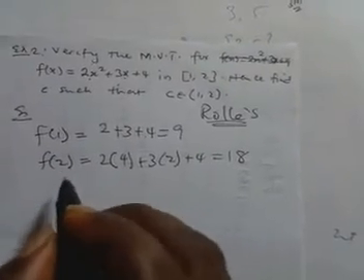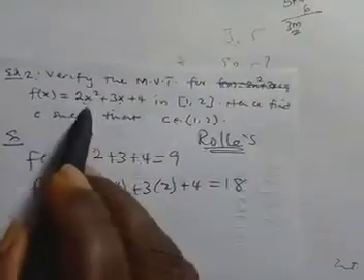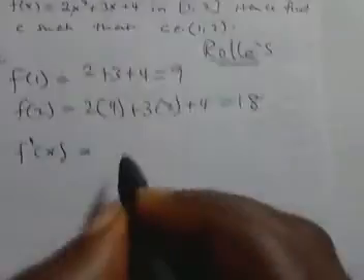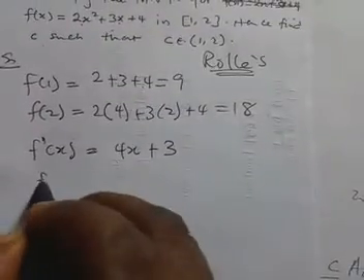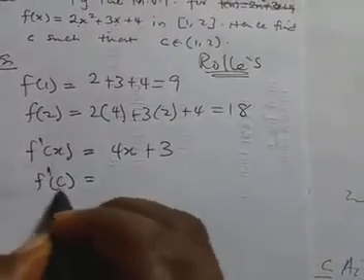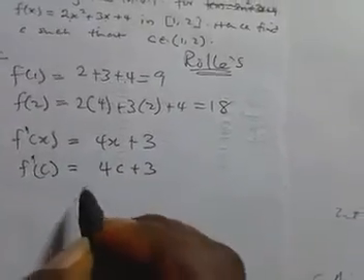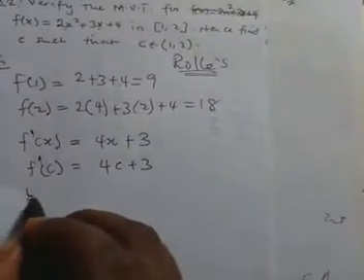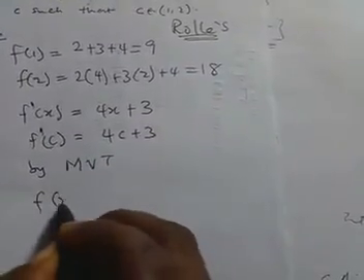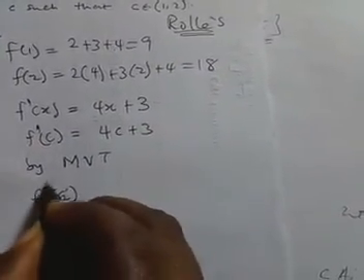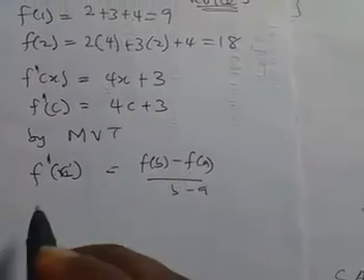So since we have found this, we need to find the derivative of f of x. This is 4x plus 3. Then let's put c there. Our f prime of c will be 4c plus 3. Don't forget, by the mean value theorem, f prime of c is this.